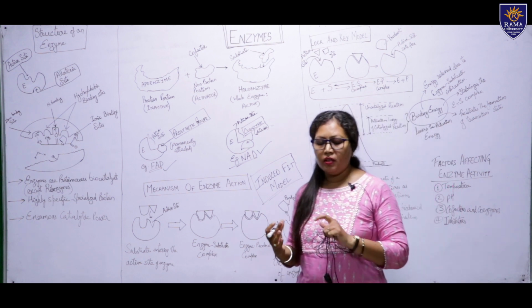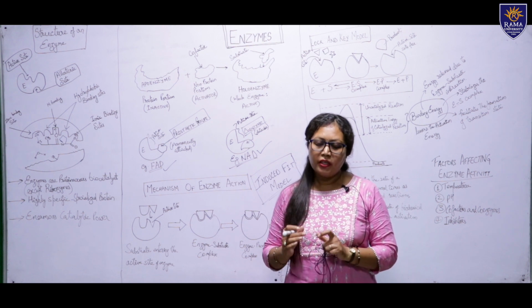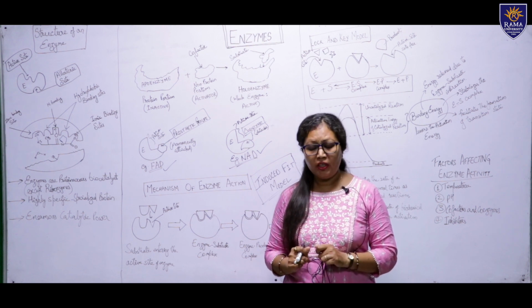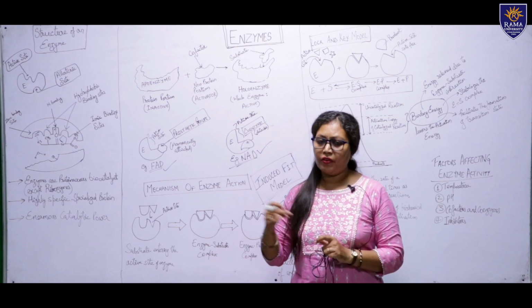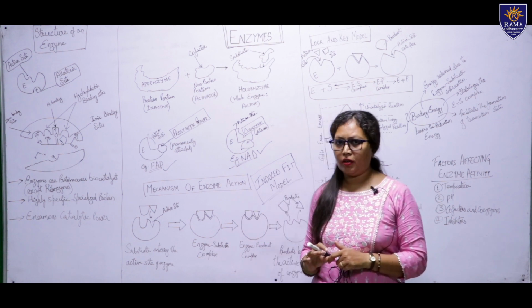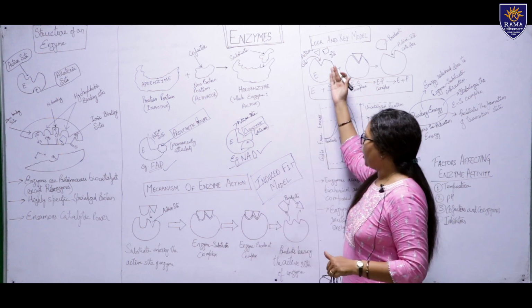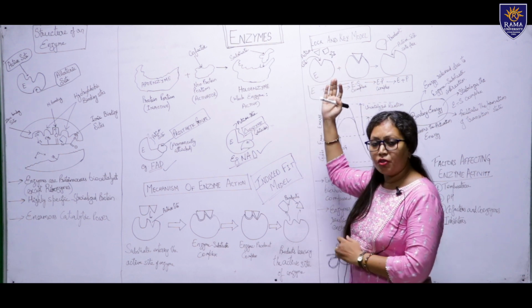As we know, there is a specific key for every lock. You cannot open the lock with a different key which does not belong to that particular lock. So is the case with the enzyme, because enzymes are very specific molecules.